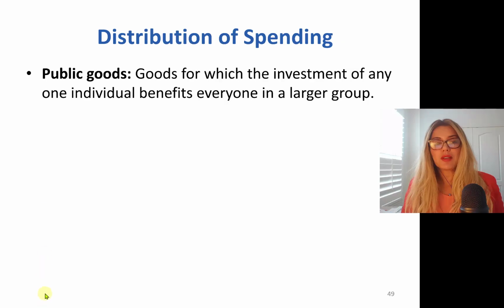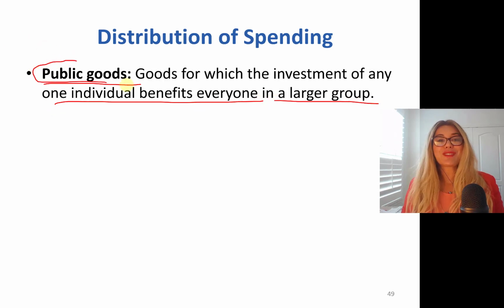Let's talk about public goods, okay? We're going to talk about distribution of spending. Public goods are goods for which the investment of any one individual benefits everyone in a larger group. We're going to talk more about the public good in the subsequent chapters.